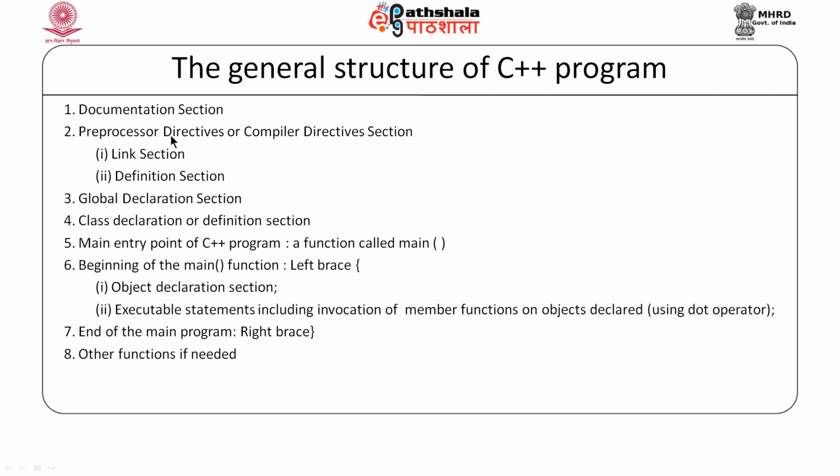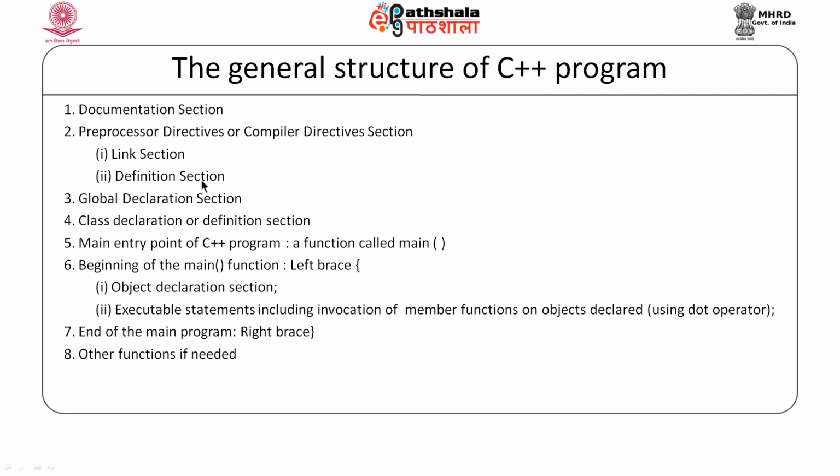After the documentation section, we would have preprocessor directives. Preprocessor directives can be of two categories. One is the link section. This link section will include the header files. If we are using any library function, we would at least be using the library functions for performing input output operations. So, those header files which contain the definition of those classes or functions which we need to perform operations in our program would be included here. And if we have defined some macros or symbolic constants, those have to be defined here.